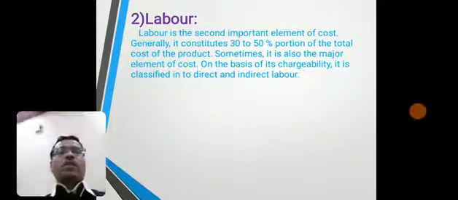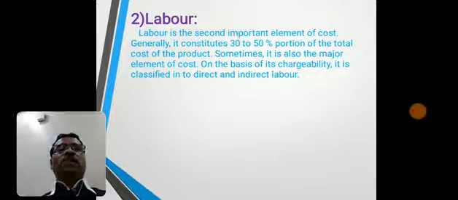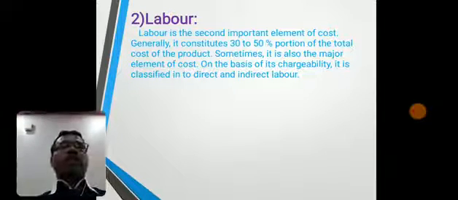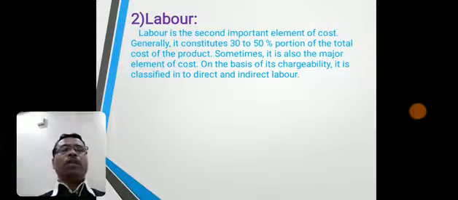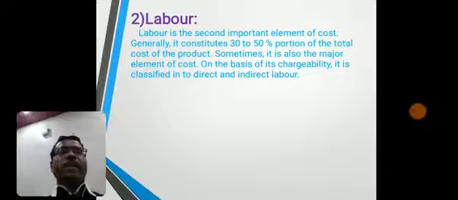Second element of cost, that is labor. Labor is the second important element of cost. Generally it constitutes 30 to 50% portion of the total cost of product. Sometimes it is also the major element of cost. On the basis of its chargeability, it is classified again into direct and indirect labor.